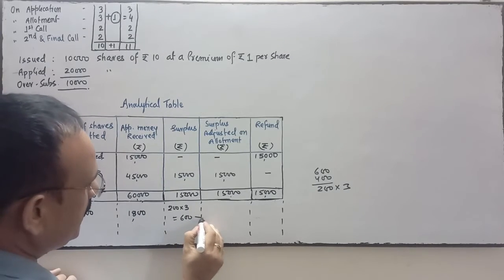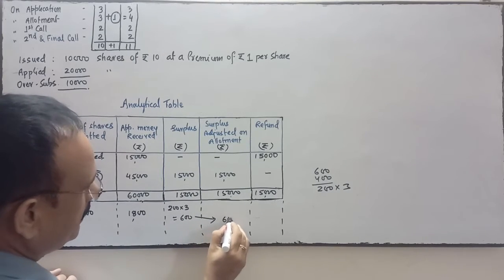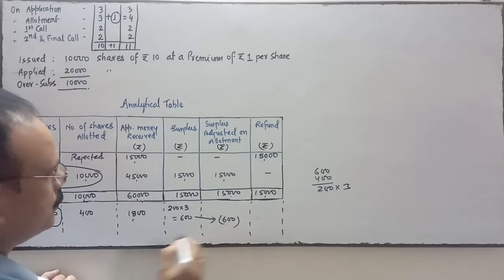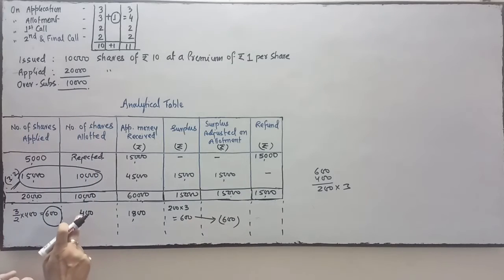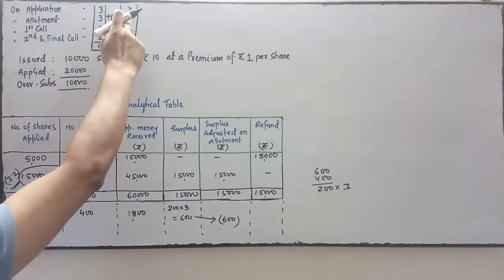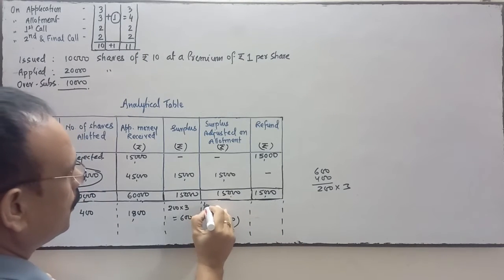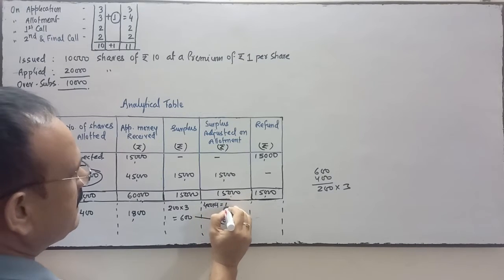This surplus will be adjusted on allotment. So what will be the allotment money? Number of shares allotted is 400 and allotment money including premium is 4. So 400 into 4, it is 1,600.